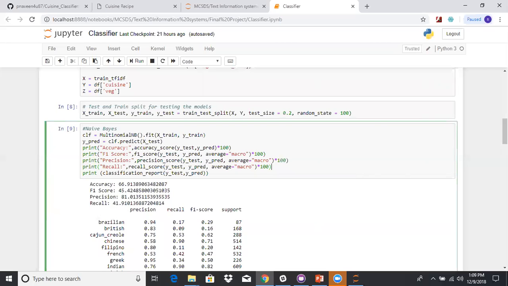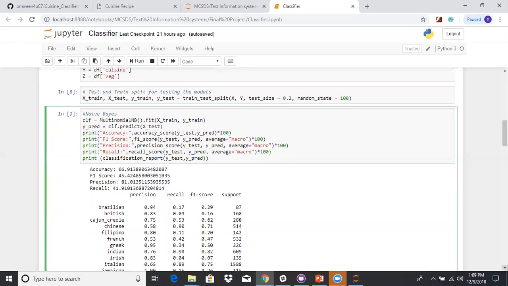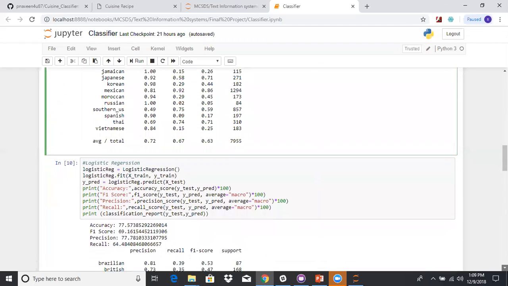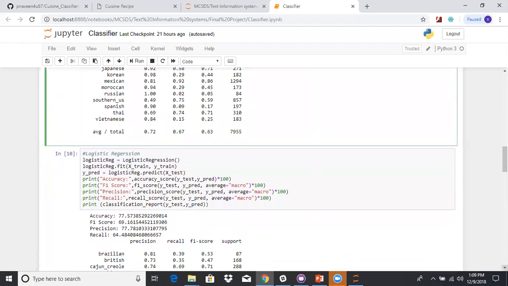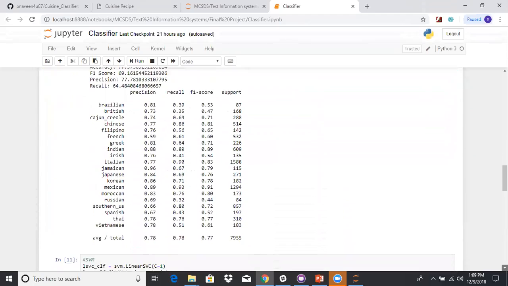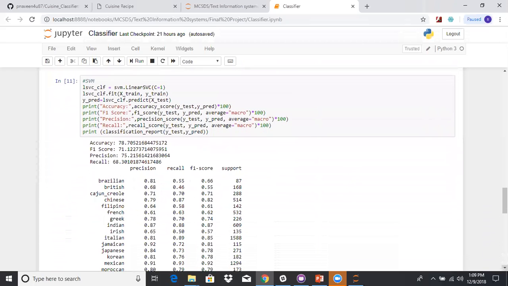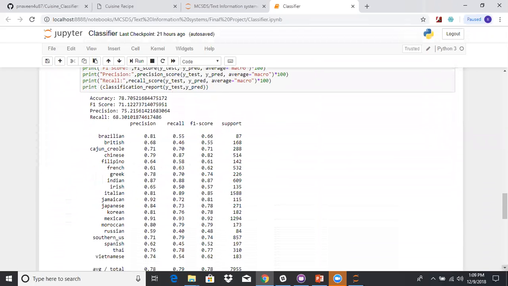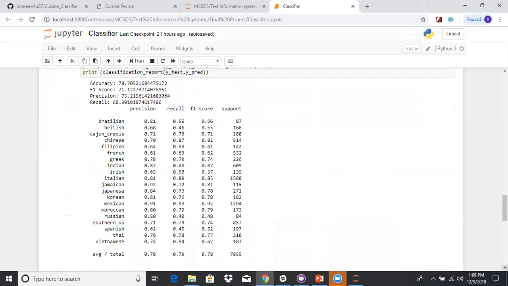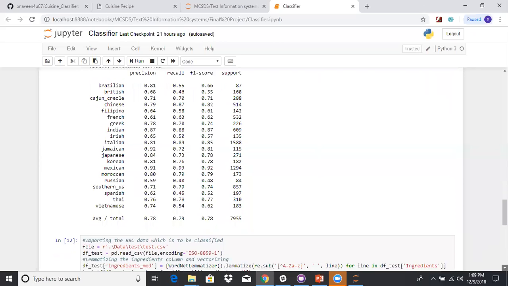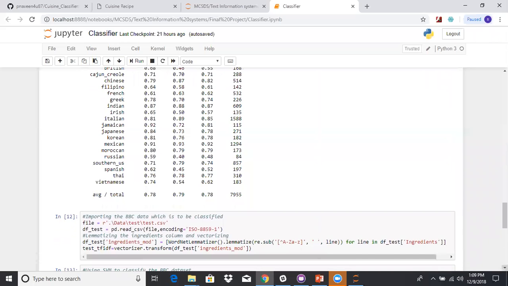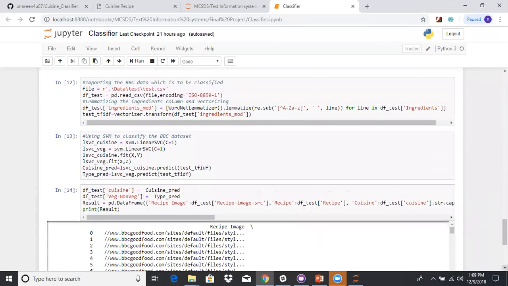The naive Bayes produces an accuracy of around 66%, the logistic regression produces an accuracy of around 77%, and the SVM algorithm produces an accuracy of around 78%. The individual category-level accuracy and precision were also better with SVM. So we decided to use the SVM model for our project, that is, to build the Cuisine classifier model. So we use that algorithm to build the model.